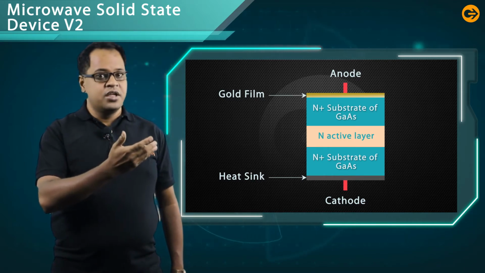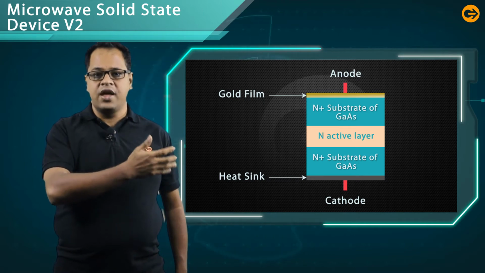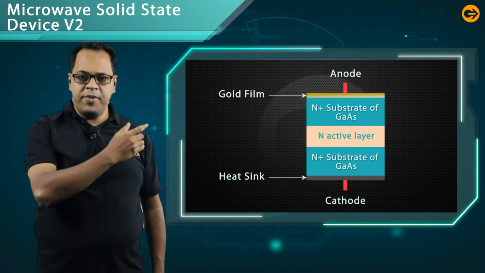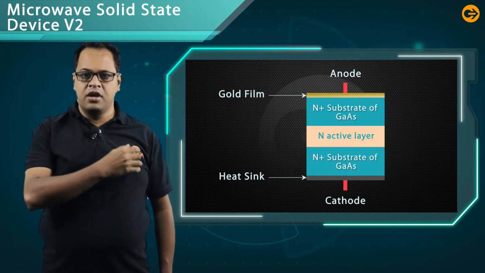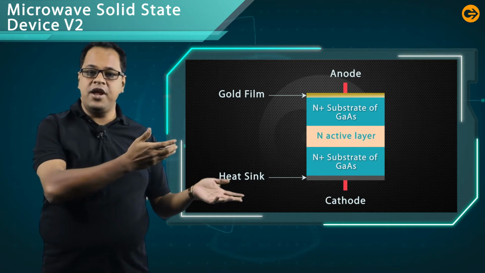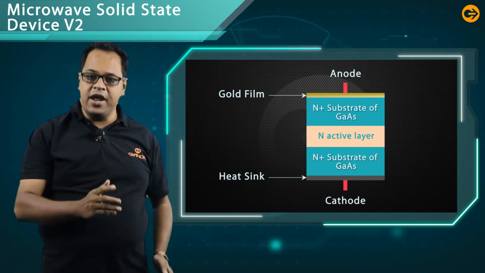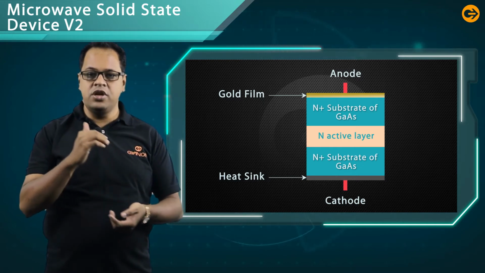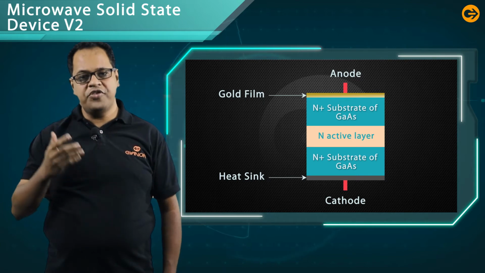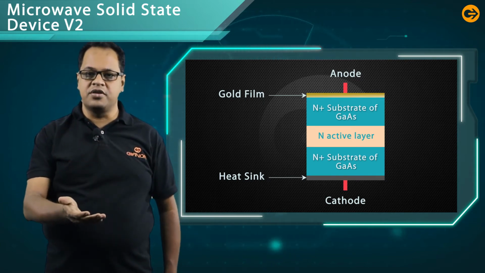Now let us discuss the structure of the Gunn diode. In this structure, there are three layers. All three layers are of N type. In the Gunn diode, two N plus layers are present on the two sides and one N active layer is present in between. That means the N active layer is sandwiched between the two N plus layers. But the total material is of N type. There is no PN junction present.